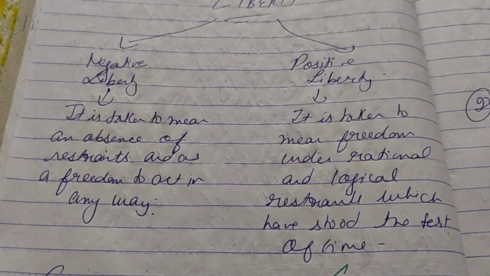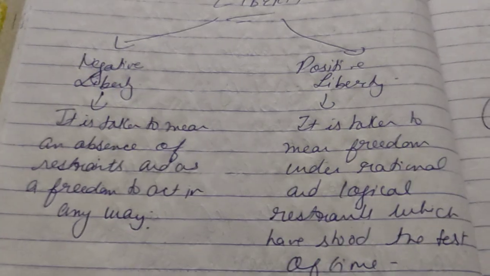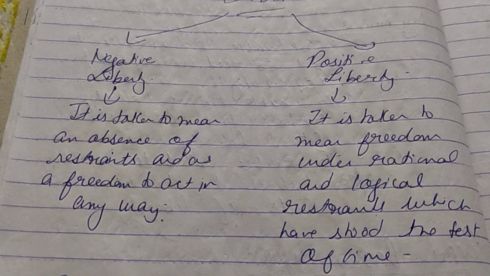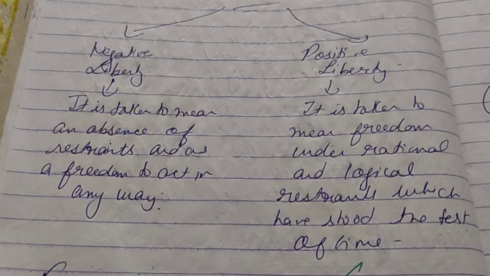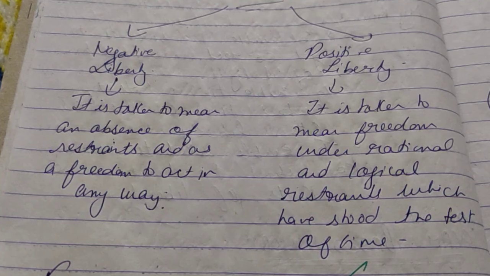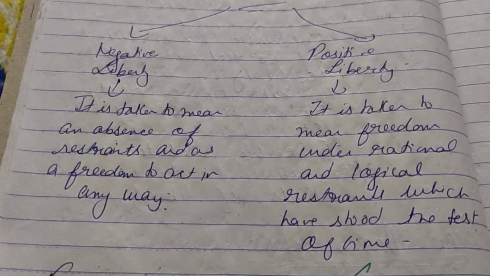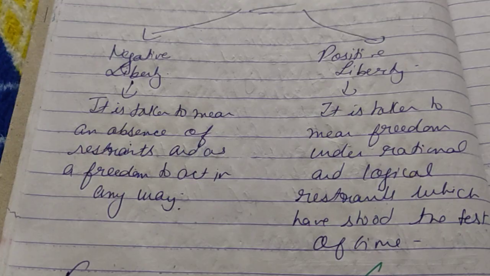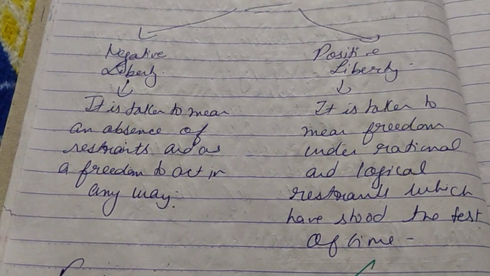In positive liberty, it is taken to mean freedom under rational and logical restraints which have stood the test of time. So positive means presence. Presence of what? Presence of restraint. It means that rational and logical restraints are present and you are under the presence of these restraints. But restraints can only be rational and logical which have stood the test of time. It doesn't mean that any government can put restraint on the people.